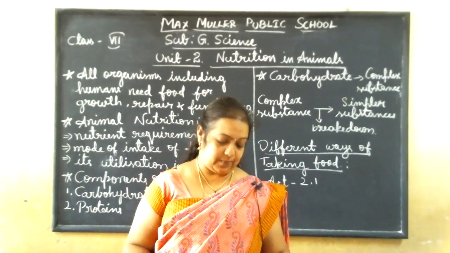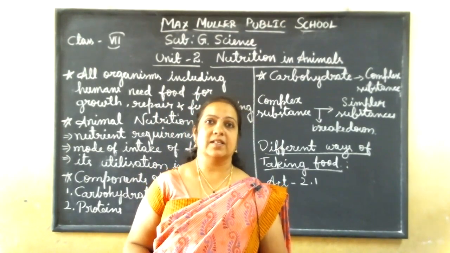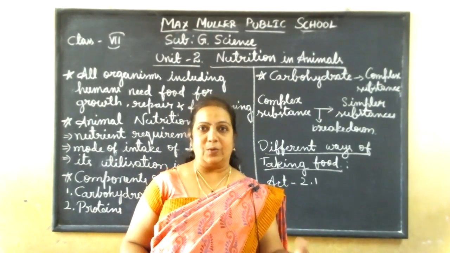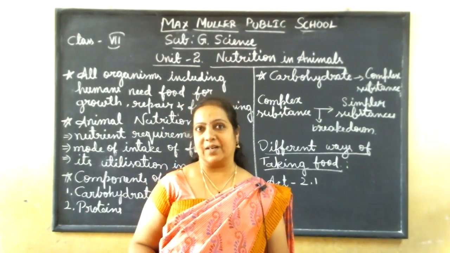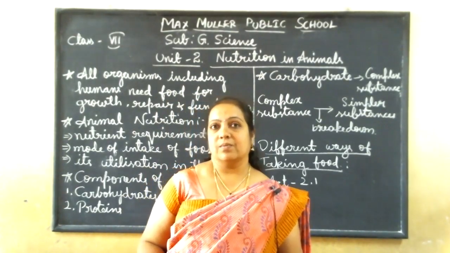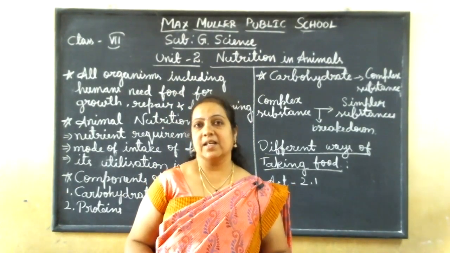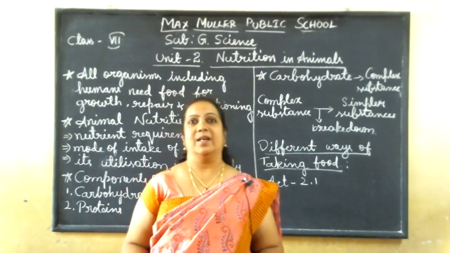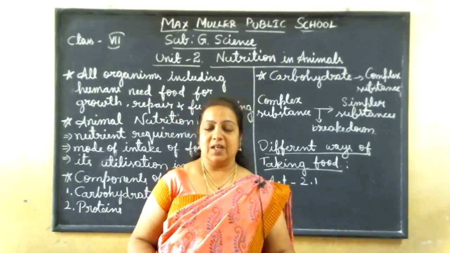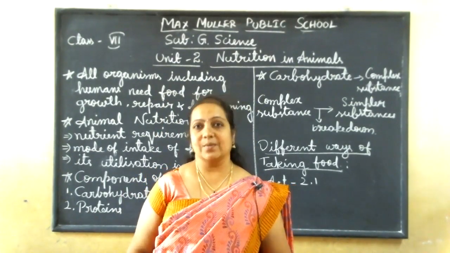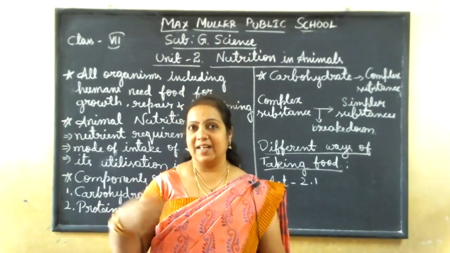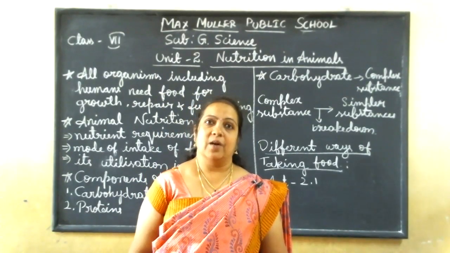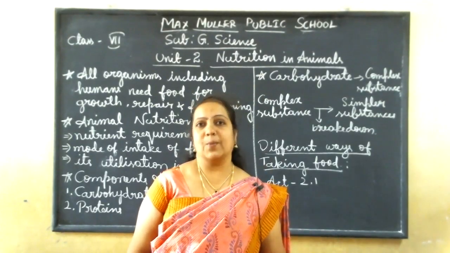In the first lesson we discussed how food is synthesized and digested in a plant body. In the second lesson we are going to discuss especially the human body: what we consume and in what ways. What are the different ways of consuming food, and how does it go into the body?